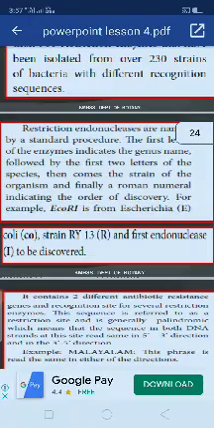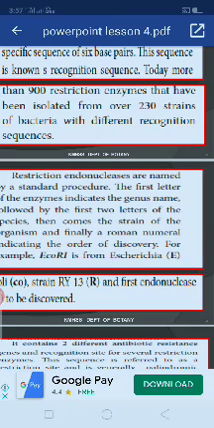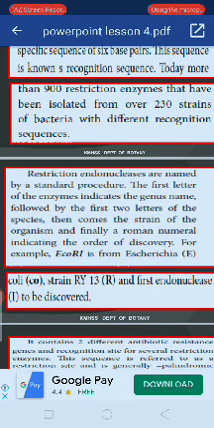Restriction endonucleases are named by a standard procedure. For example, EcoRI: this is the name of the organism. E stands for the genus name, Escherichia. Co stands for the species name, coli. R stands for the strain, RY13. The last one, I, means it was the first enzyme discovered. So Escherichia coli, strain R13, first endonuclease to be discovered.